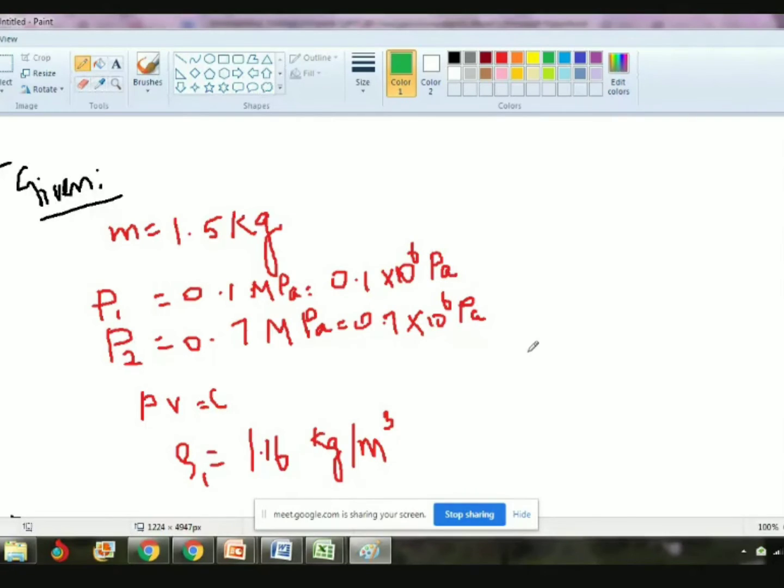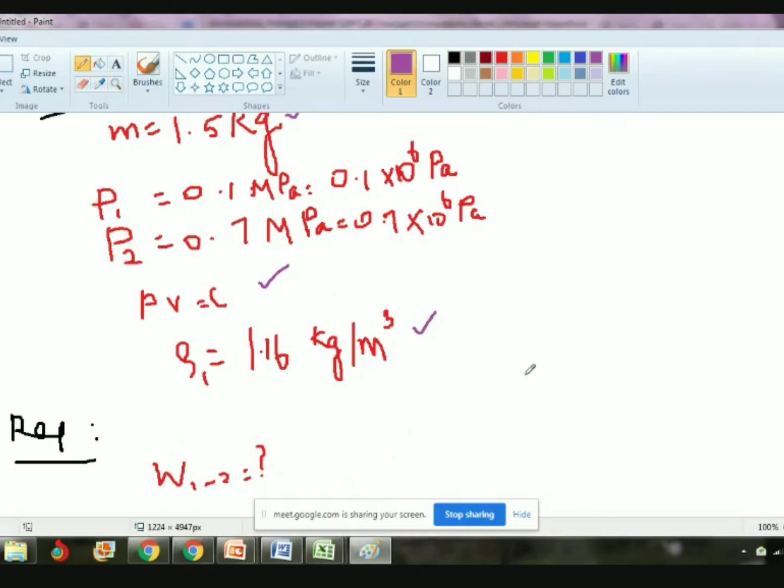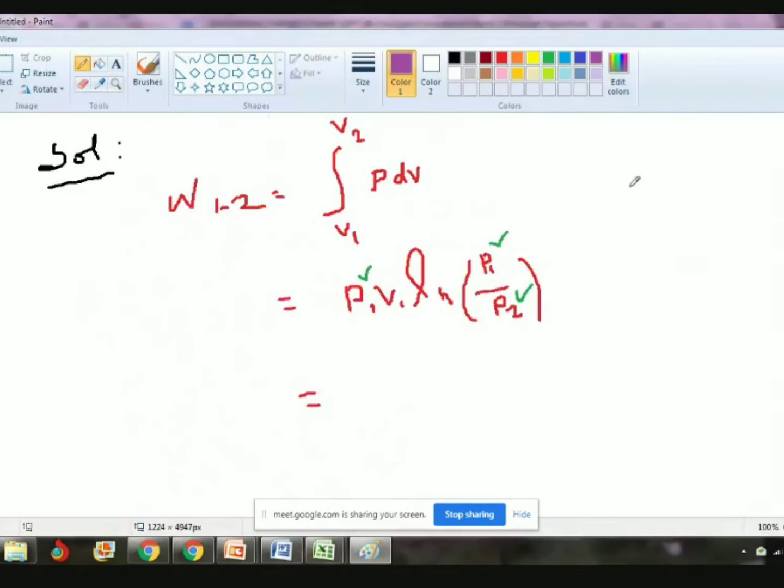Okay. So the answer should be related with the remaining properties, because already we used P also. So what are the remaining properties? Observe that one. Mass, that equation, and then rho. Just observe how I am solving the problem. At exam time also, put one line and then try. I can try the PV equation. PV equal to constant. Already I said PV equal to P1 V1, that is equal to P2 V2, something like that.